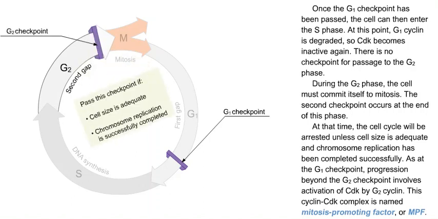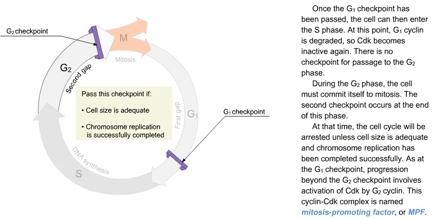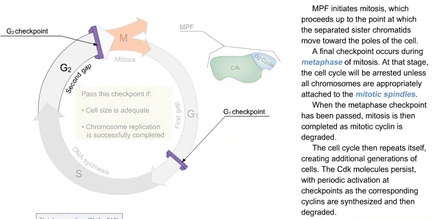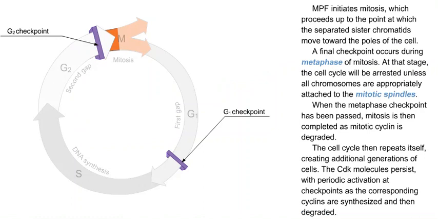At that time, the cell cycle will be arrested unless cell size is adequate and chromosome replication has been completed successfully. As at the G1 checkpoint, progression beyond the G2 checkpoint involves activation of CDK by G2 cyclin. This cyclin-CDK complex is named mitosis promoting factor, or MPF. MPF initiates mitosis, which proceeds up to the point at which the separated sister chromatids move toward the poles of